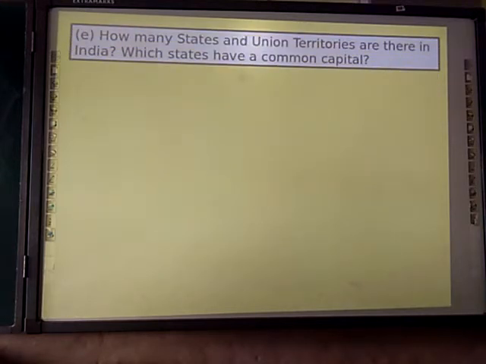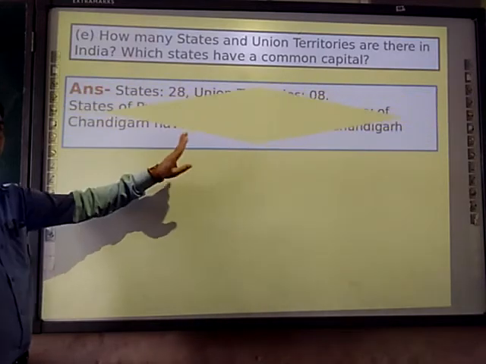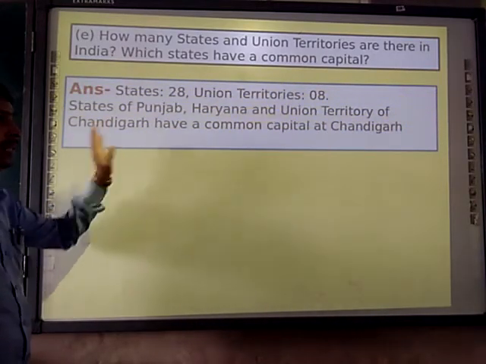How many states and union territories are there? There are 28 states and 8 union territories. And which states have a common capital? Punjab and Haryana, and the capital is Chandigarh, right? So the answer is here. Please see it.